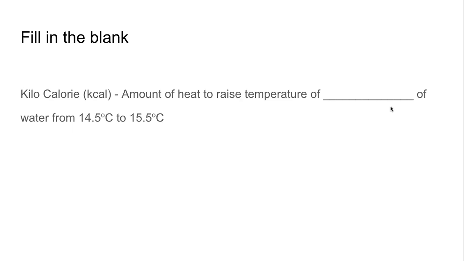Amount of heat that is required to raise the temperature of how much amount of water from 14.5 to 15.5? 1000 times more. That means if 1 calorie can raise the temperature of 1 gram of water from 14.5 to 15.5, 1000 calories can do the same thing for 1000 grams. And this 1000 grams can also be written as 1 kilogram. Right? This is the relationship. Kilo, calorie. Kilo is 1000.